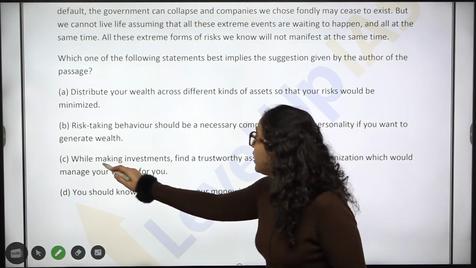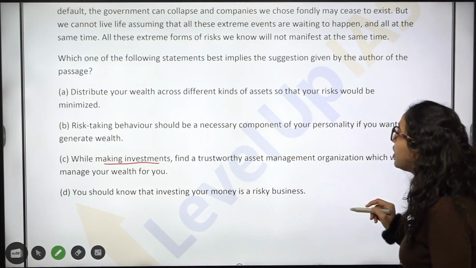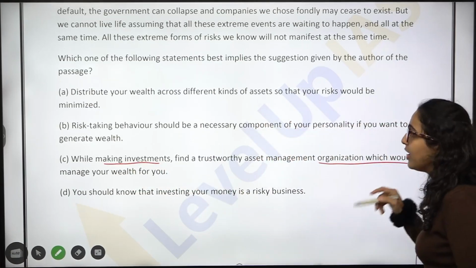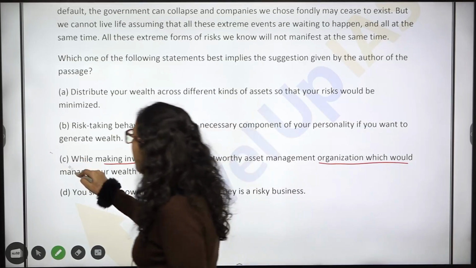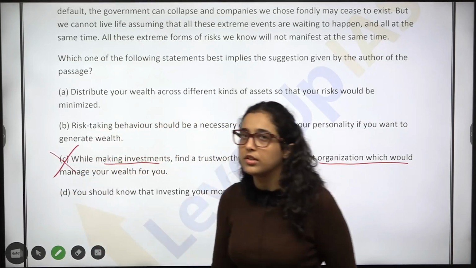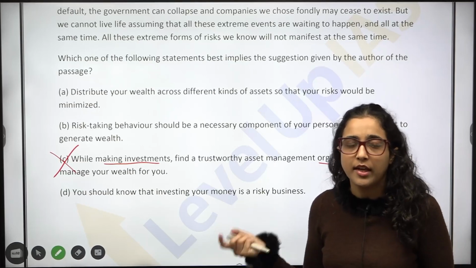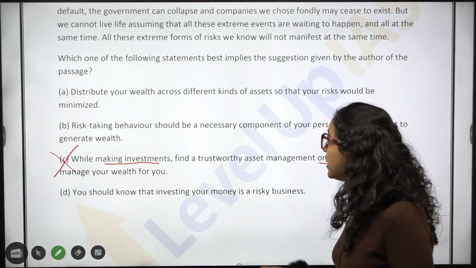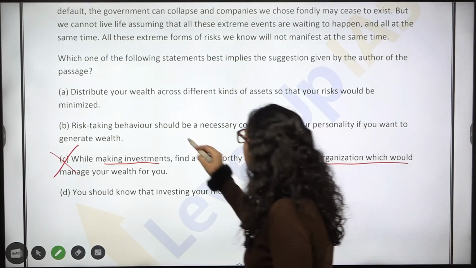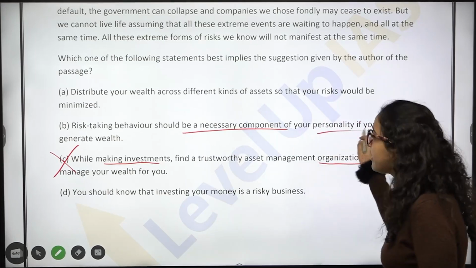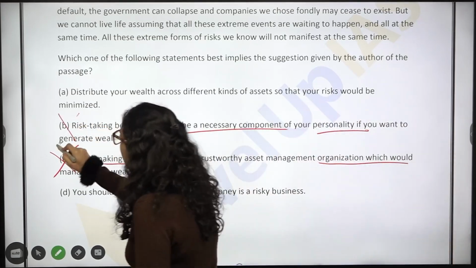Then, while making investments, find a trustworthy asset management organization. Now, author has not said find a trustworthy organization. ऐसा organization या something like that author का opinion ही नहीं है. Author has not talked about it. ठीक है. Then risk-taking behavior should be necessary component of your personality. We already eliminated option B.